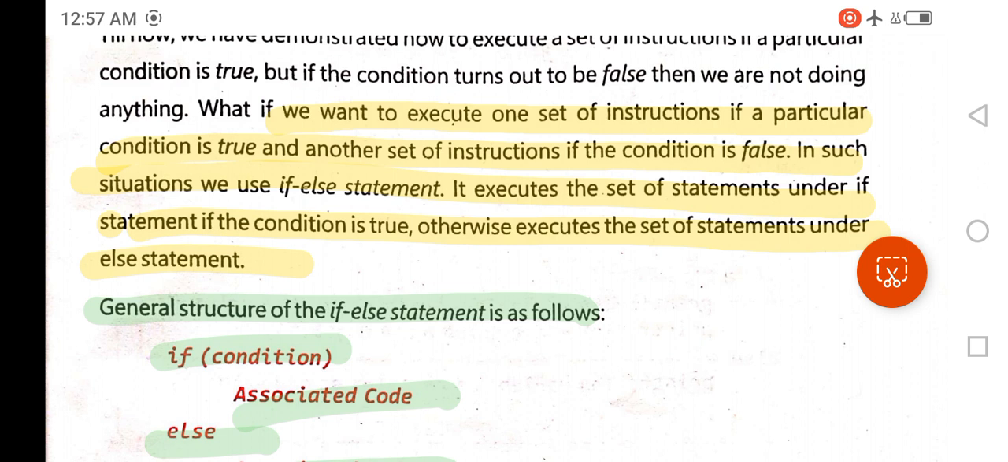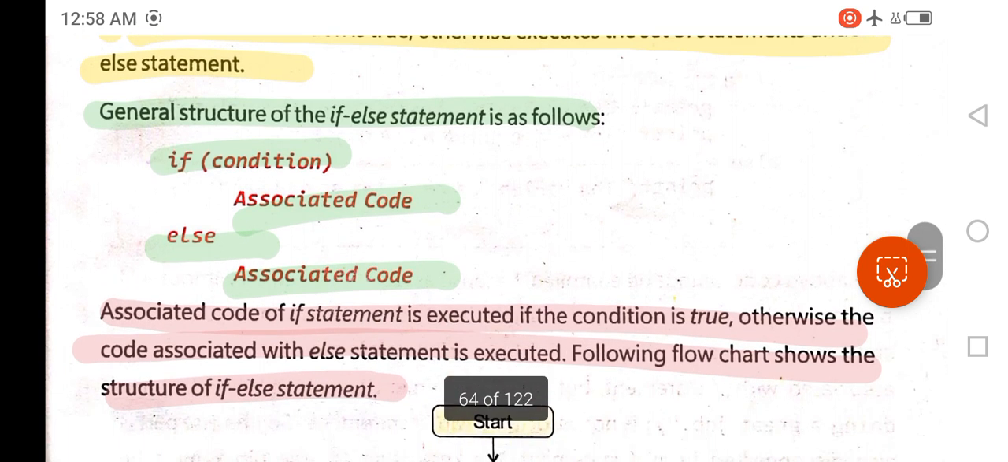So it shows functionality for both situations, if the condition is true or the condition is false. Remember that in if statement we only give statements if the condition is true, but if the condition is false, then we do nothing. Here is another short question.